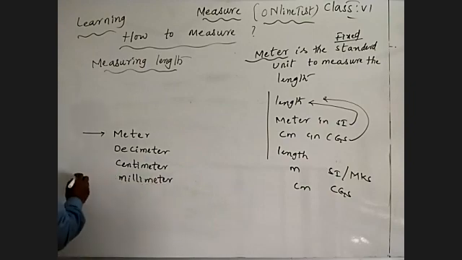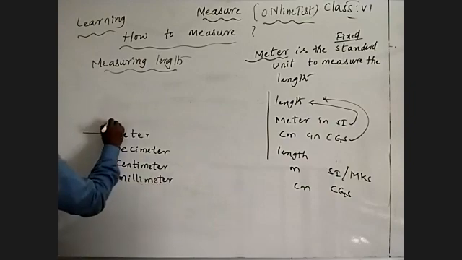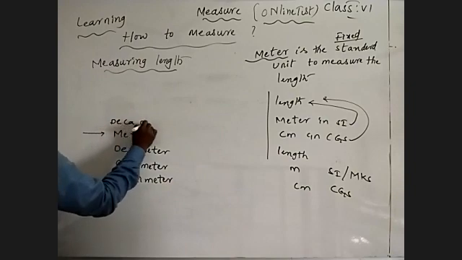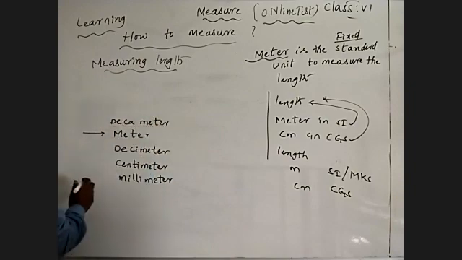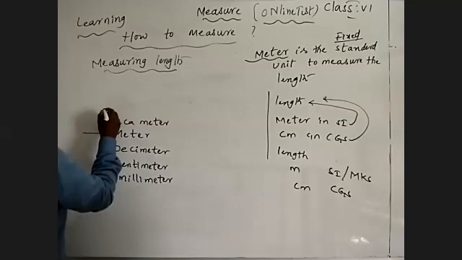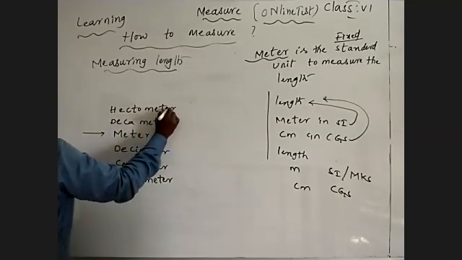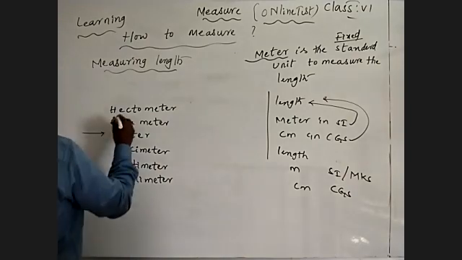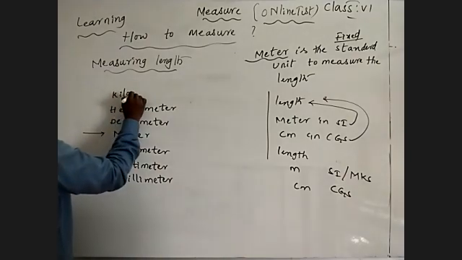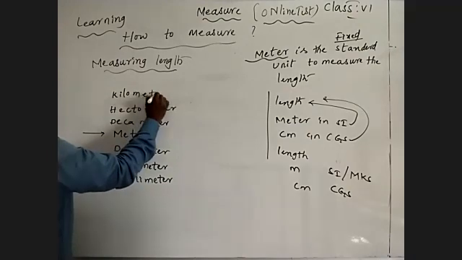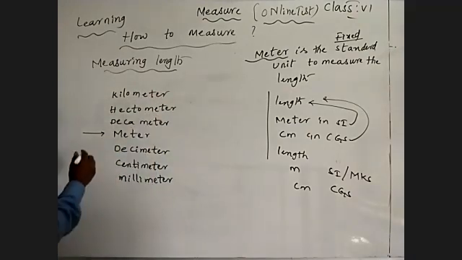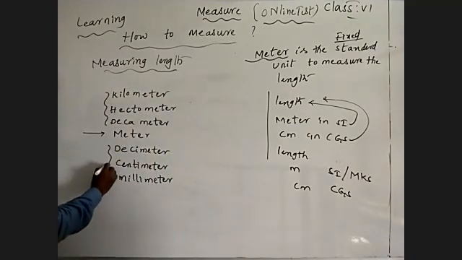And the upper units are decameter, hectometer, and kilometer.